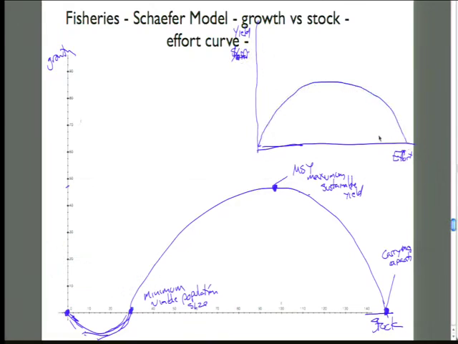So this population model will still be implicit in this yield versus effort thing. And in the effort curve, we're going to have two things. The more effort we're going to put out there, we're going to have a cost curve for effort, and there's going to be a yield in effort. How many fish we're actually going to get for putting that many boats out there. There's a couple important points for us to get on these. First is this point where profits go to zero. So our costs are equaling our yield. We're fishing so hard that this is a zero profit point.